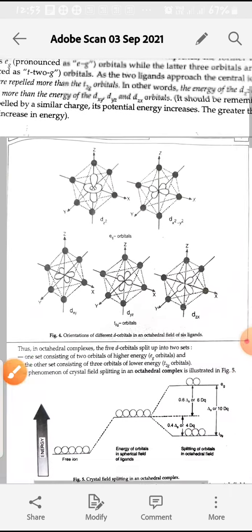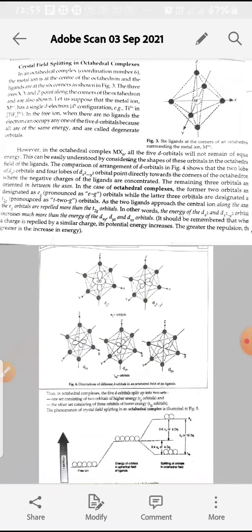Next, if all 6 ligands approach the central metal ion along the principal axes, then the ligands form a spherical electric field around the central metal ion. As the metal d orbitals have electrons and the ligands also have electrons, there will be similar charges, so they will repel each other, and there is always an increase in energy when there is repulsion.